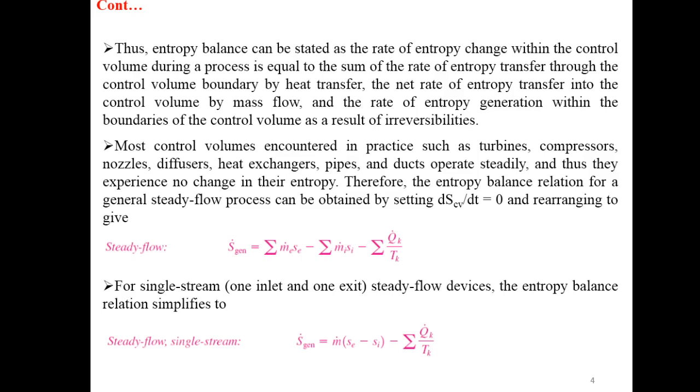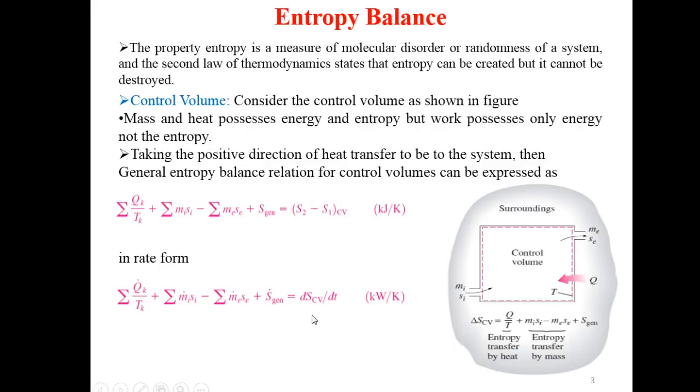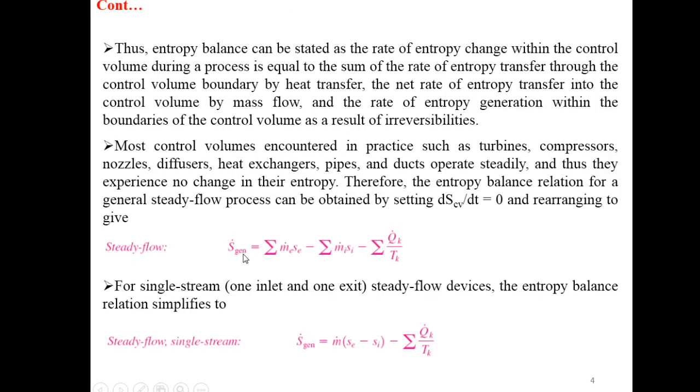In this equation we have taken this quantity as 0 because in steady state there is no change in entropy of the system with respect to time. So we can write entropy generation is equal to rate of entropy leaving the system minus rate of entropy entering the system minus entropy due to heat interaction.